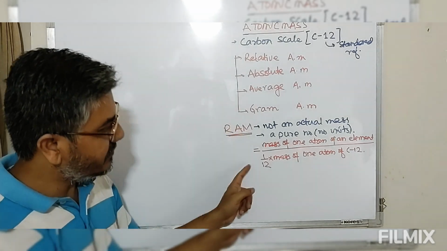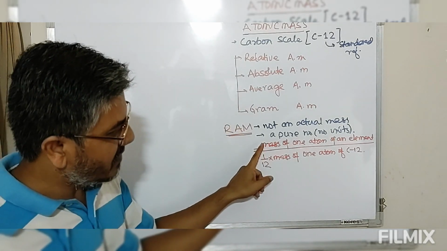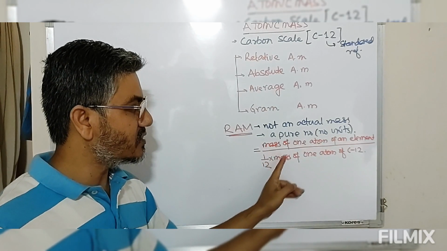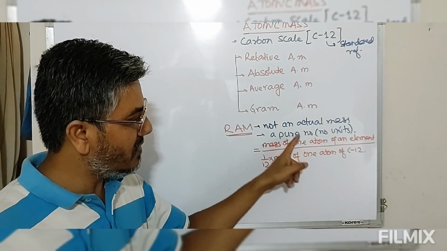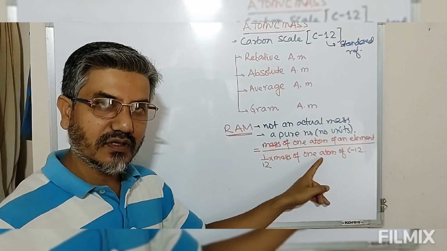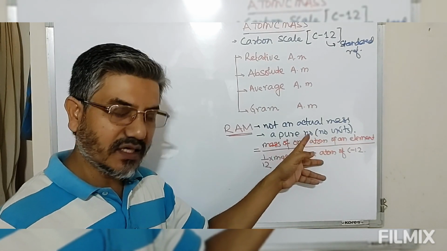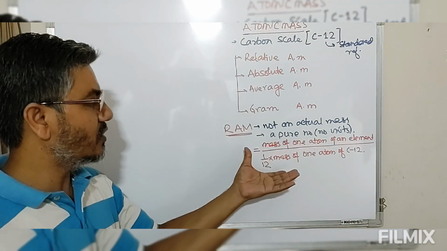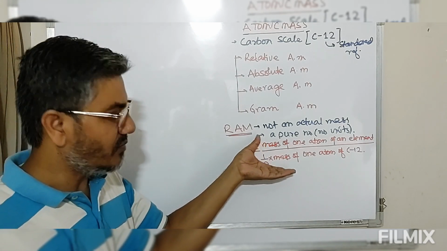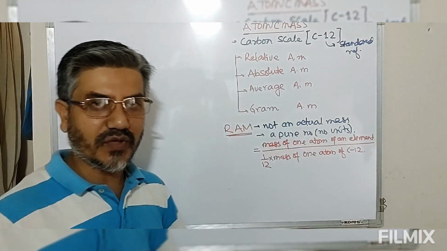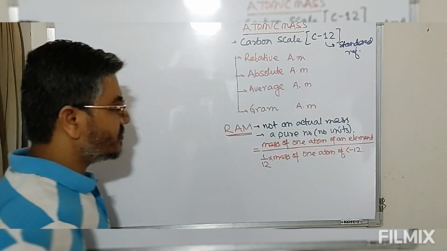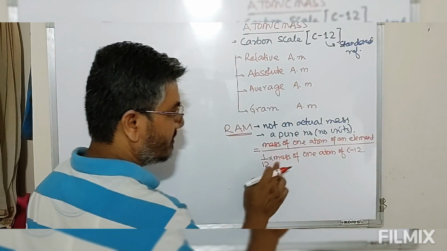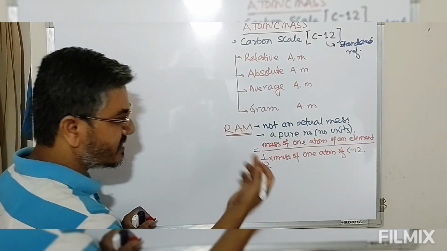Now look at this. In this definition of relative atomic mass, we have the mass of one atom of the element divided by 1/12 times mass of one atom of carbon 12. So numerator is also mass, denominator is also mass. So units will cancel out. So this is simply a pure number which does not have any dimension. But still this is called mass because this is mass of atom measured with reference to mass of carbon 12.